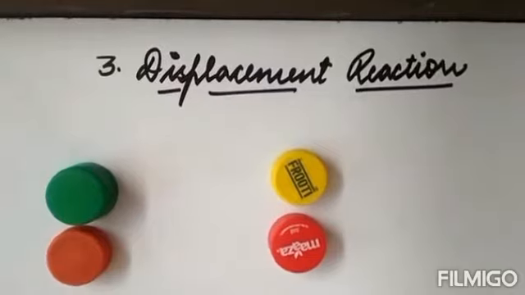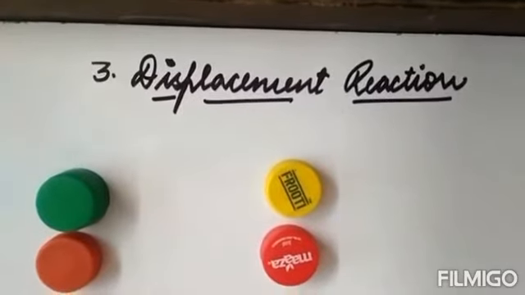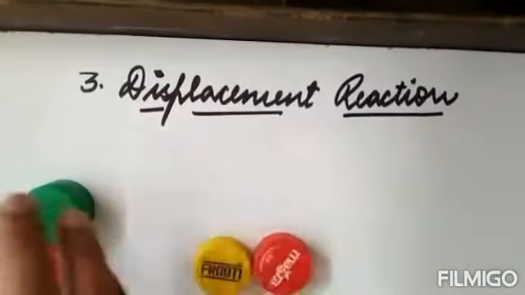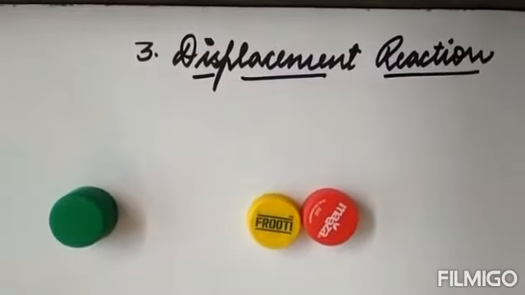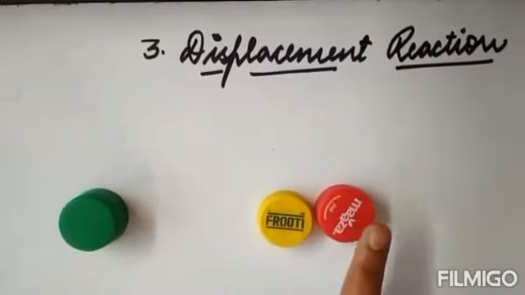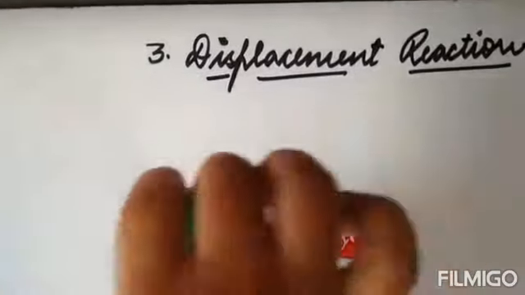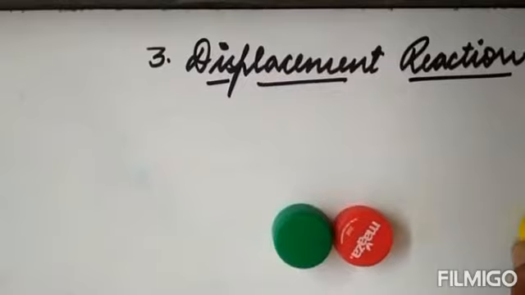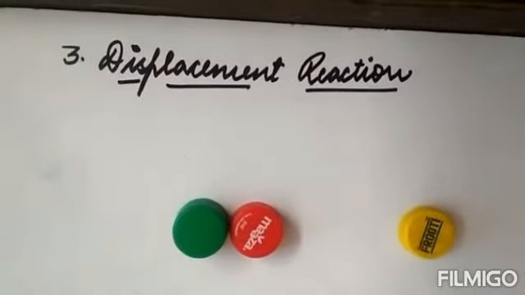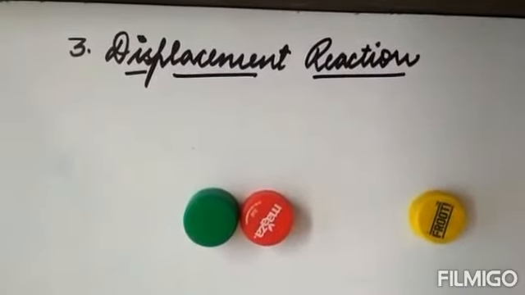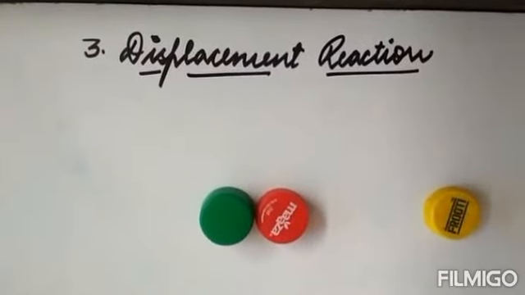Fine. Now simply take the example of these only. What is happening over here, simply take, this is one copper sulfate and here I have kept one iron. Now this is iron, copper, and this is sulfate. Now what happened? This copper is being removed from here. Iron comes and combines with this, and copper is totally separated from iron sulfate. So such types of reactions are known as displacement reactions.